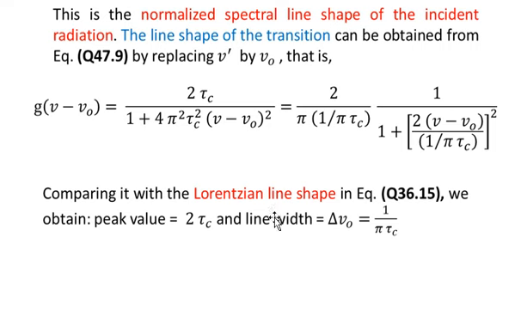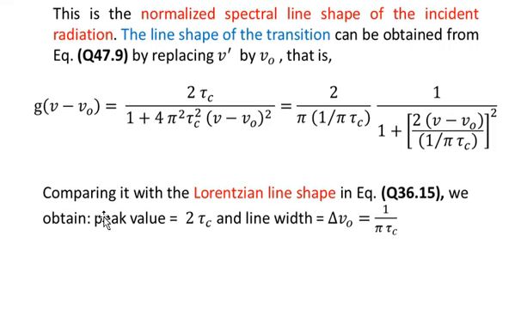And why have I written this one? So that we can compare it with the Lorentzian line shape given in equation number 36.15. So we can compare this function g of nu minus nu naught with the Lorentzian line shape given in equation number 36.15, and then we can obtain by comparison that the peak value is equal to 2 tau c, and the line width delta nu naught is equal to 1 over pi tau c. So you see that this is just a comparison that we have made at the end with the Lorentzian line shape obtained earlier.